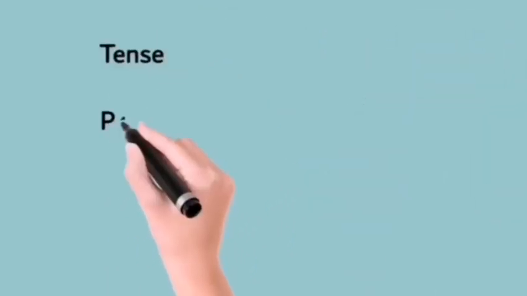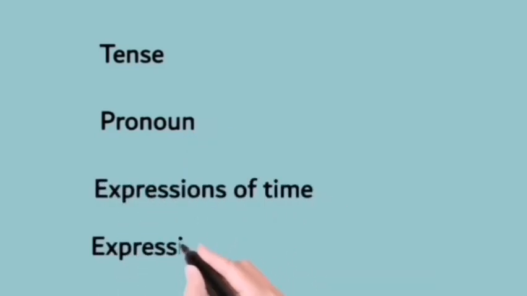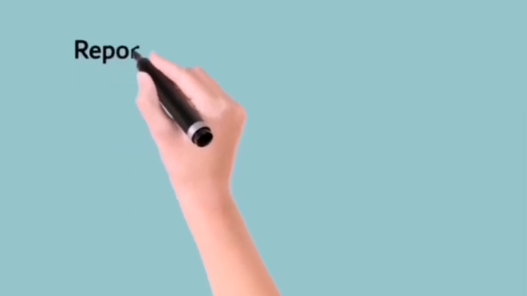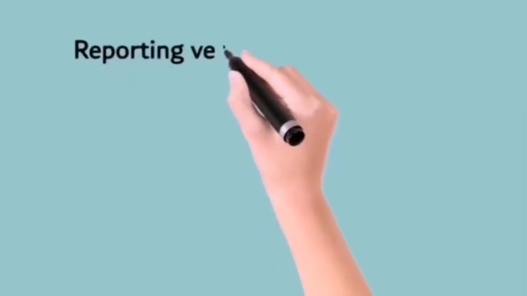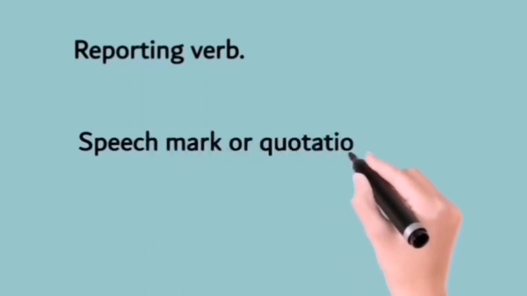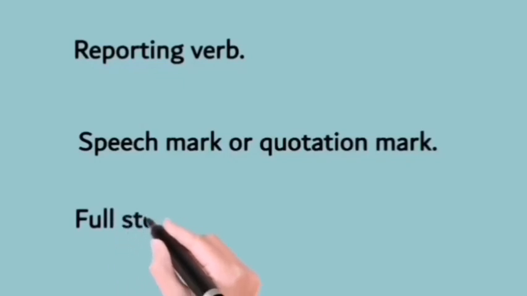When we report someone, the tense of the actual sentence, the pronoun used in it, and the expression of time and place will be changed in reported speech. You can choose any reporting verb according to the mood or the type of the sentence that we are reporting. Speech marks or quotation marks are never used in reported speech. All the sentences that we have reported end with a full stop.